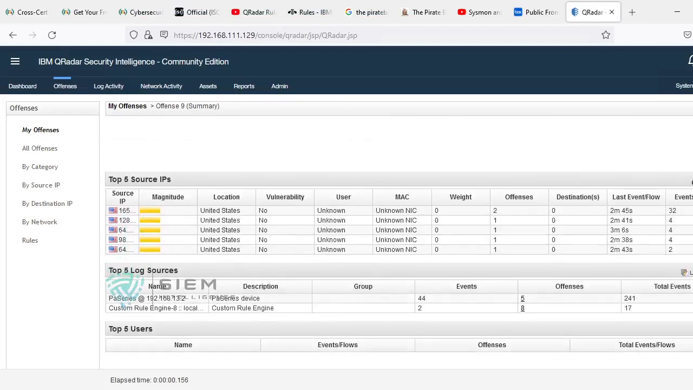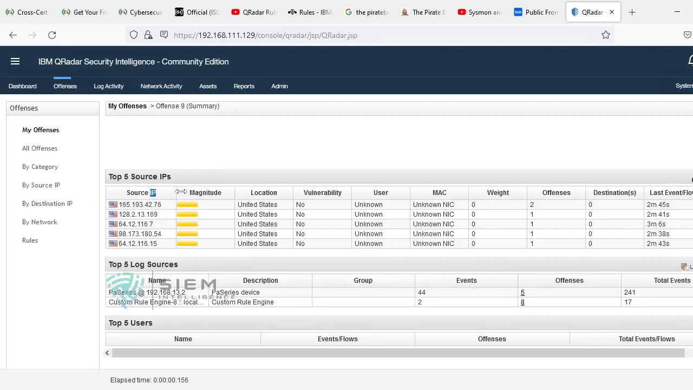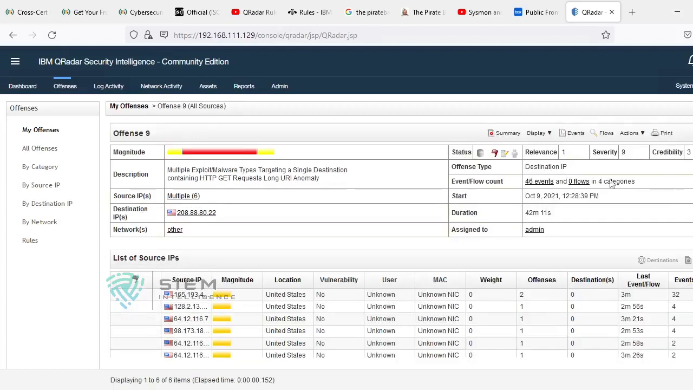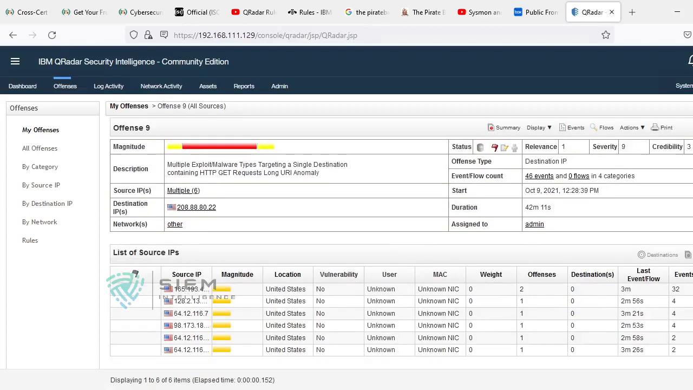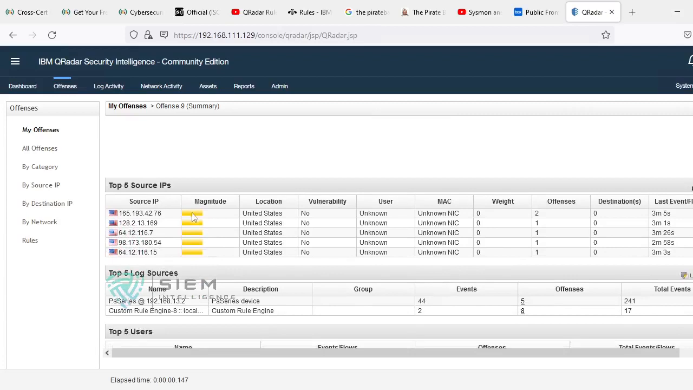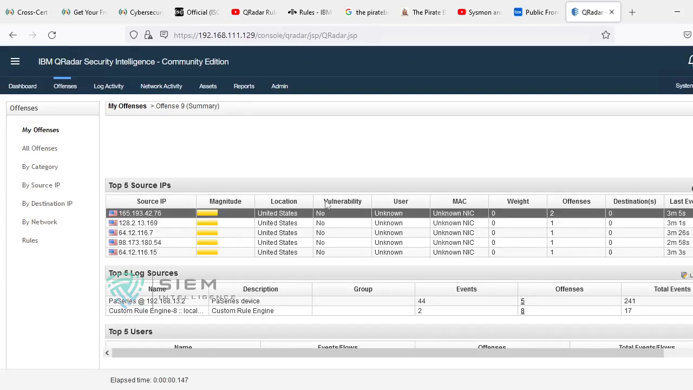At the same point of time, what are the top 5 sources? There may be multiple sources, but the last 5 top sources will be shown here. If you go into detail, just click over here, you will get all top sources. See, there are more than 6, but if you go to summary, you will get only 5 top sources. And you can get, is there any user, what is the MAC, from which source IP the last event was triggered. 3 minutes back there was an event triggered from this source IP, and it will be updated continuously.